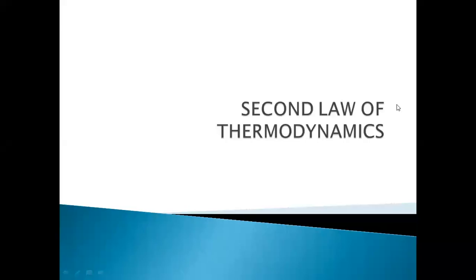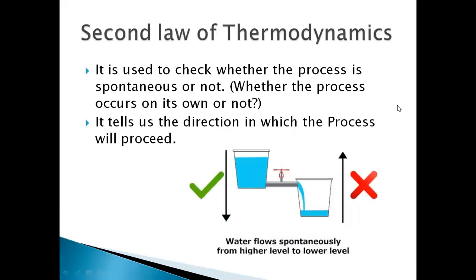Hi everyone. Topic is on second law of thermodynamics. Second law of thermodynamics is used to check whether the process is spontaneous or not. That means the process can occur on its own or not, and the process will occur in only one particular direction. This can be easily understood by the below examples.